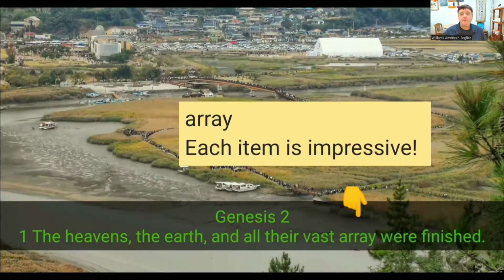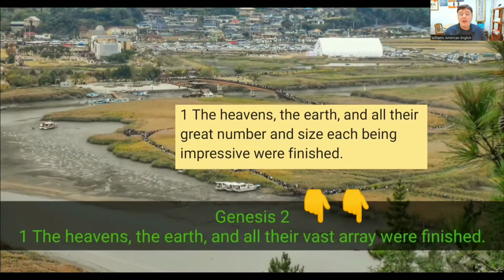An array means that it's broken off into little pieces, and each item, each piece is impressive. Now we could put vast and array together. The heavens, the earth, and all their great number and size, each being impressive, were finished.